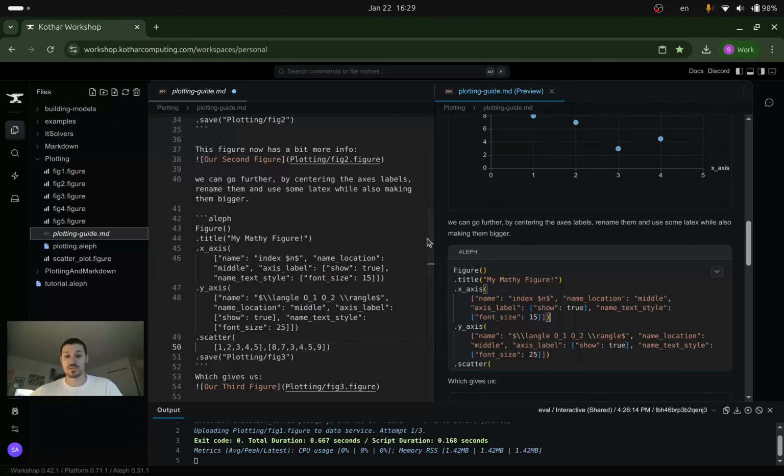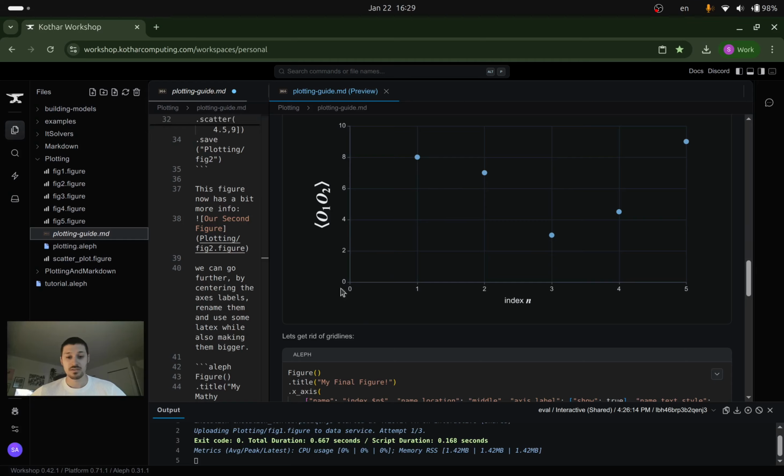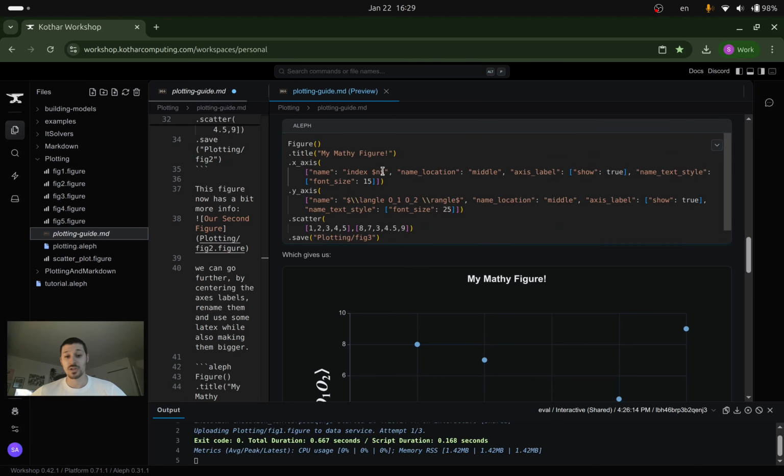We pass options. In this case, you can see that I have my title, which I call my mathy figure. The x-axis, again, has a name, but now I've actually introduced LaTeX. We support LaTeX rendering, or math typesetting, in strings on the axes, which is very nice. So I'm going to say this is my index, n, and it will render the n in math typeset font. Then we're going to change the name location for the axis to be in the middle. And then we choose the axis labels, which are the ticks, and ask to show them.